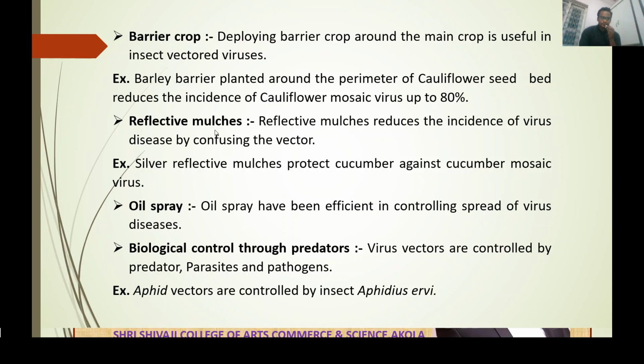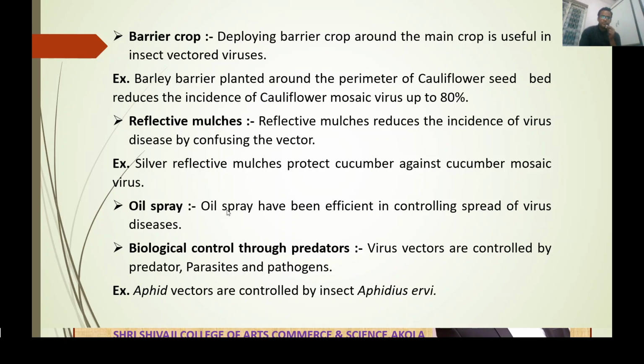Reflective mulches are very commonly used in our area. Reflective mulches reduce the incidence of virus disease by confusing the vector. Silver reflective mulches protect cucumber against cucumber mosaic virus. Silver reflective mulch is like a plastic or polythene sheet.